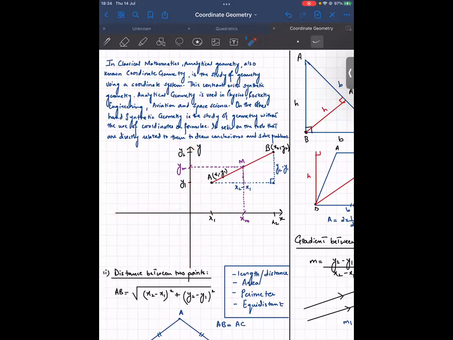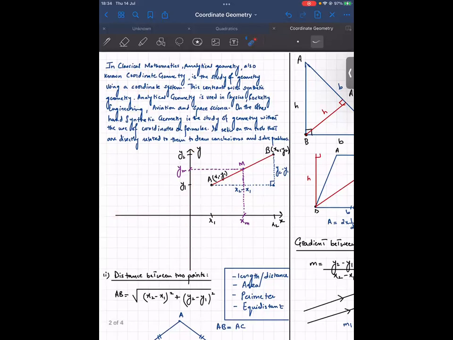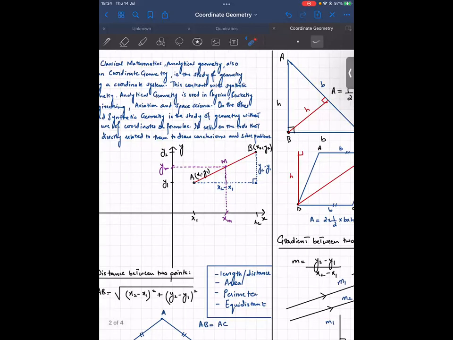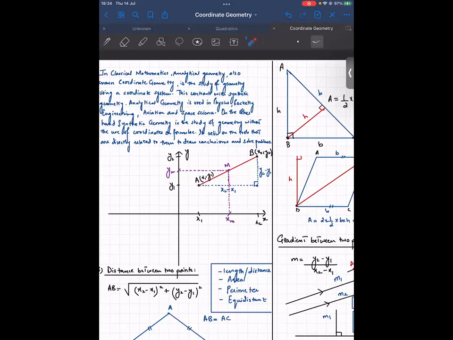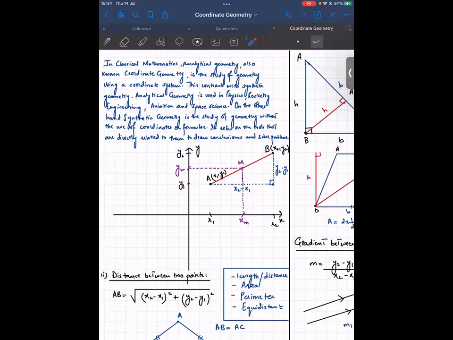And that system basically involves the coordinates, and a pair of coordinates would make up a point. So we're going to be studying the geometry between the points, and this is what we call analytical geometry, also known as coordinate geometry. And this analytical geometry or coordinate geometry is in contrast with the synthetic geometry.